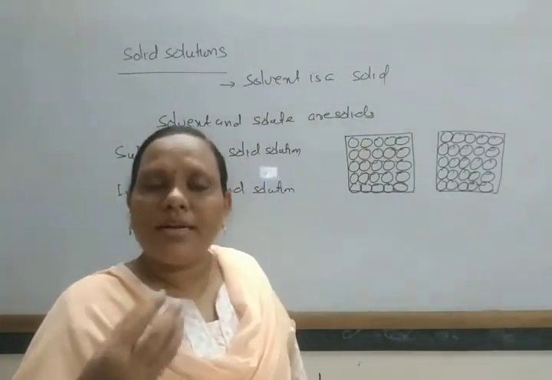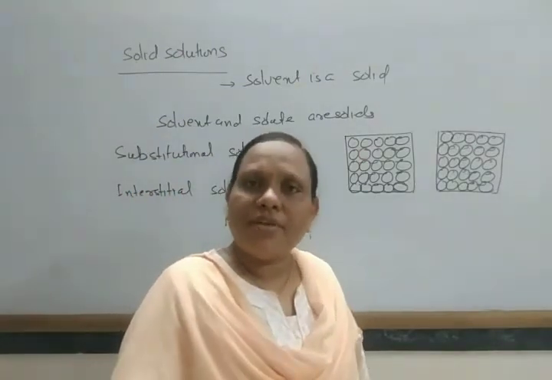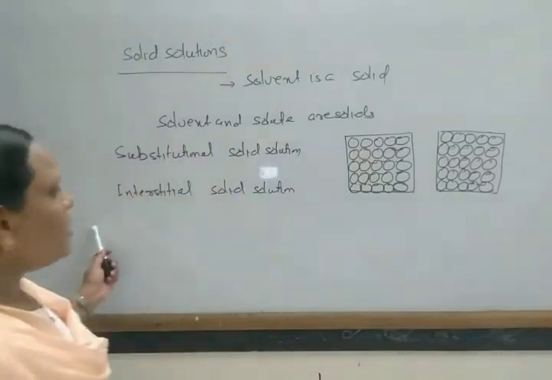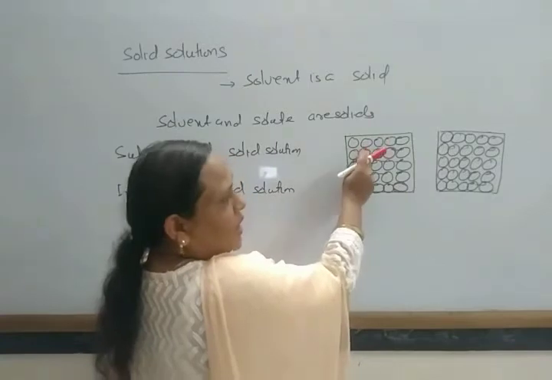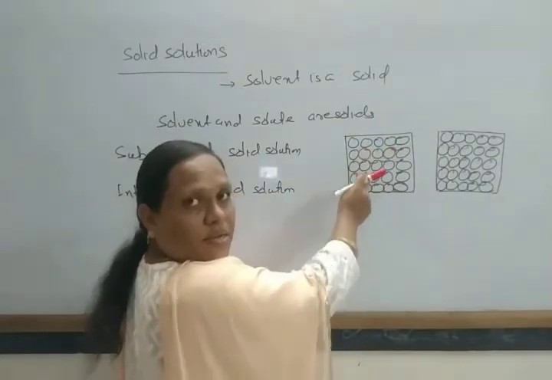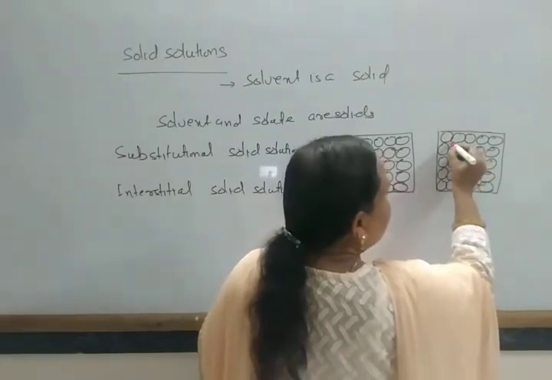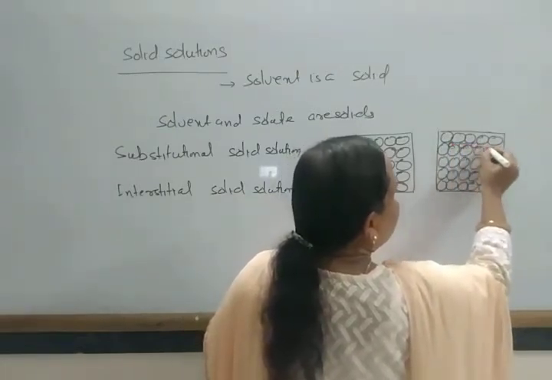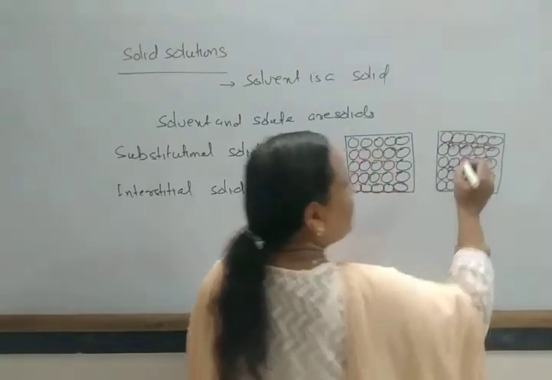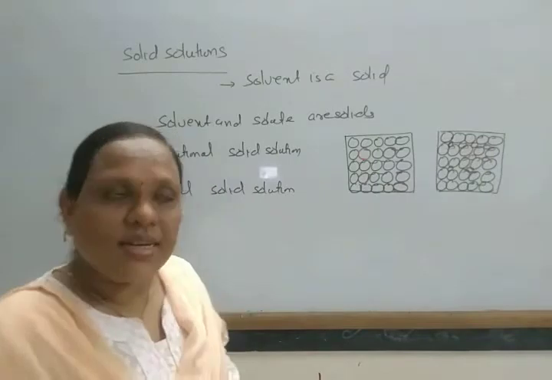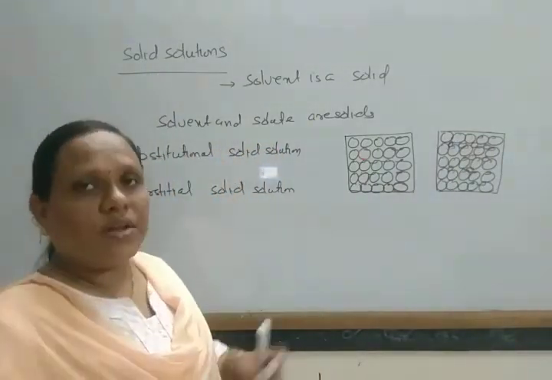If some other atom can remain in the interstitial space or void of the others, then that is known as your interstitial solid solution. Look here, in place of one atom, another atom is replaced, given by red marks. Suppose here the interstitial voids are there. Suppose other atoms remain in this position. Then that type of solution is known as interstitial solid solution.